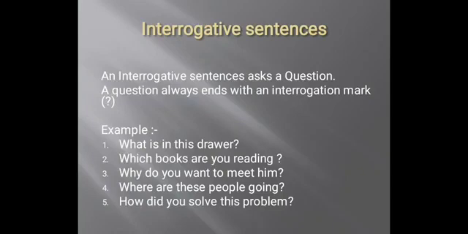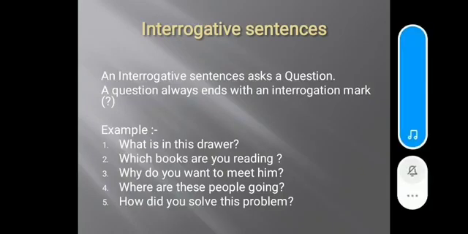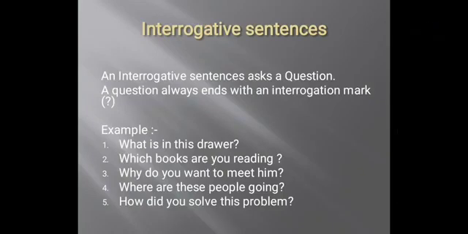Second example is which books are you reading? Third example is why do you want to meet him? Fourth is where are these people going? And the last point is, how did you solve this problem? So, all these examples show that it asks a question and it all ends with an interrogation mark. So these types of sentences are interrogative sentences.